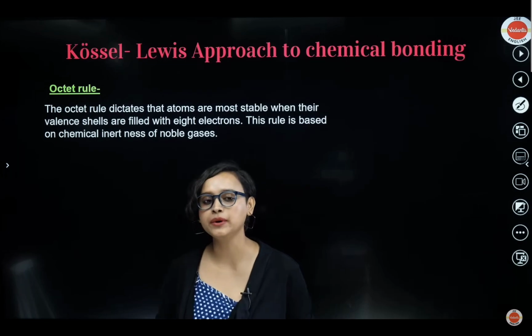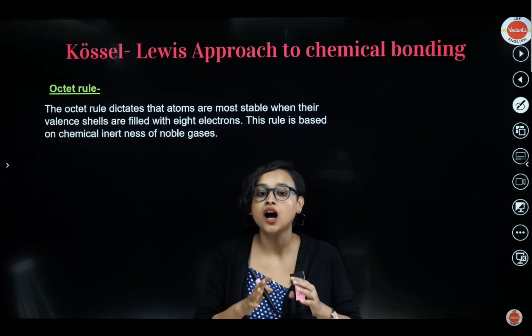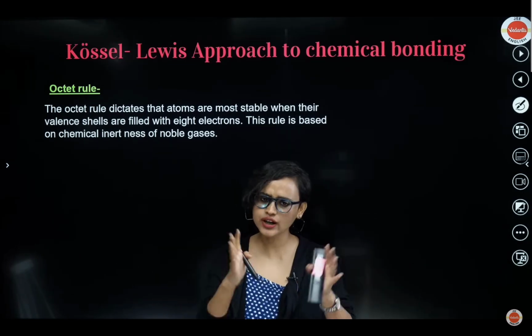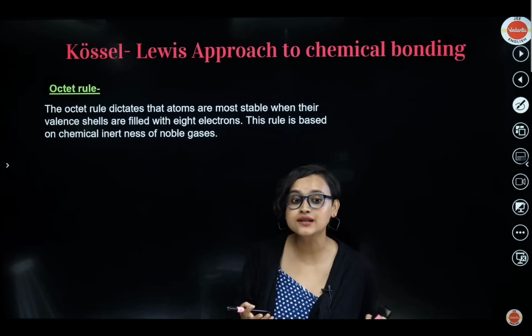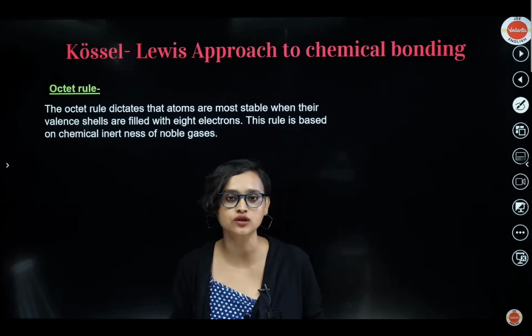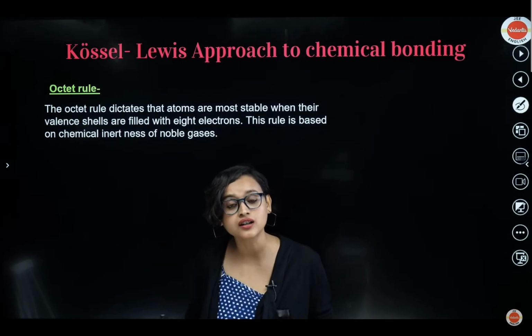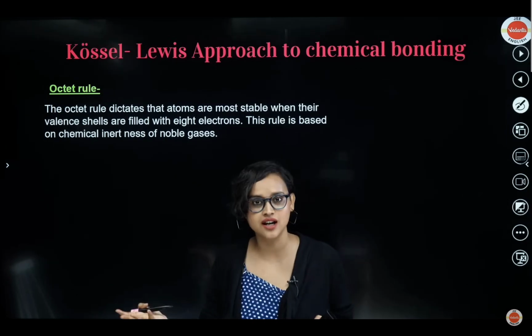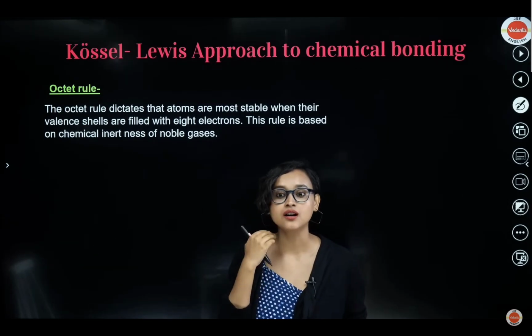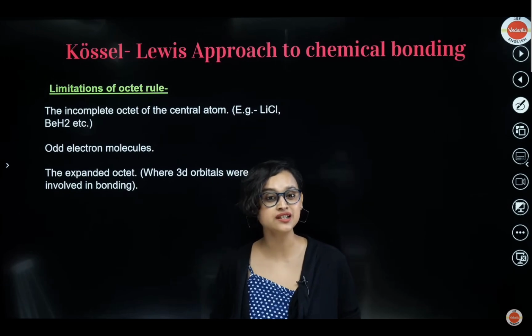So actually what happened is the octet rule, it dictates the atoms are more stable when their valence shells are filled with 8 electrons. We have understood this, right? And this rule is based on the chemical inertness of the noble gases. We saw that the noble gases are inert. The noble gases don't like to mingle with someone else because they have 8 electrons. So based on that, we gave this rule, right? But there was a limitation, obviously. What was the limitation?